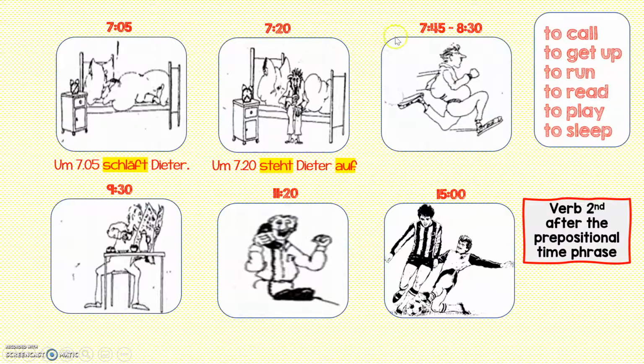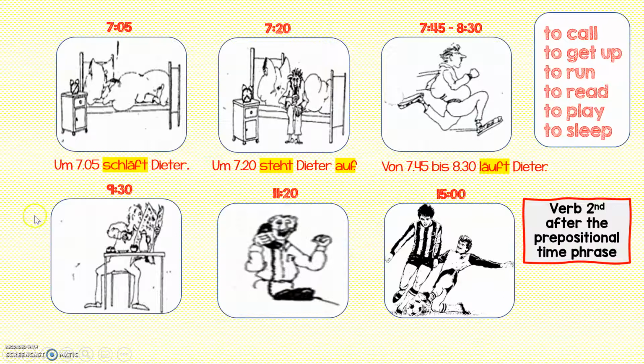So we're going to start with this very long prepositional phrase. That's going to be chunk 1, and chunk 2 is going to be our verb. Von 7:45 bis 8:30 läuft Dieter. The verb is in the second position because this is a prepositional phrase that cannot be broken up. So this whole thing functions as chunk 1.